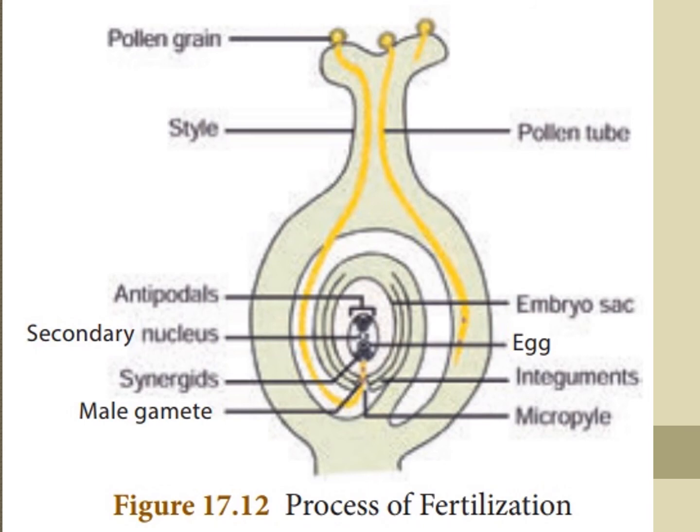The pollen tube grows through the tissues of stigma and style and finally reaches the ovule through the micropyle.